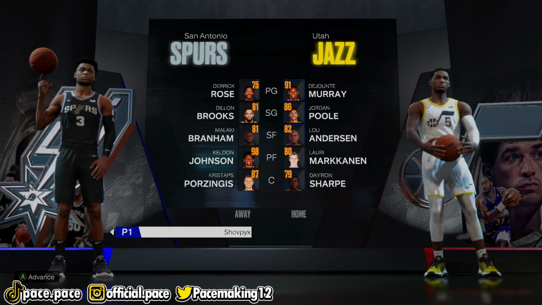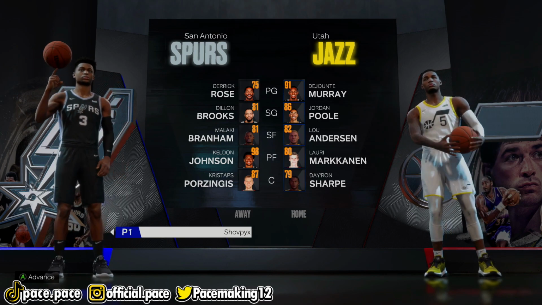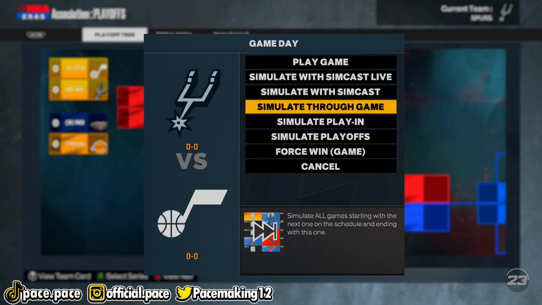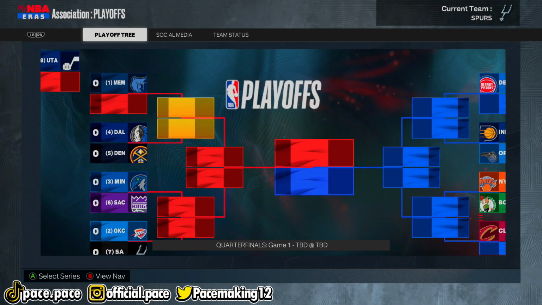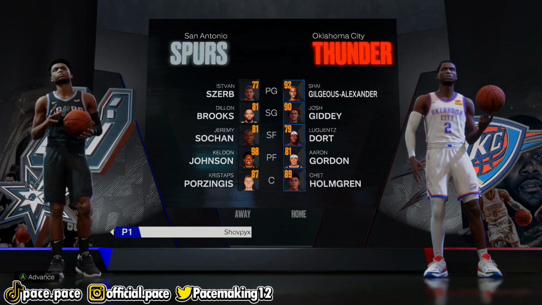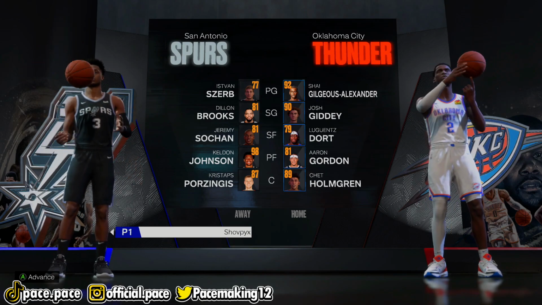Now we have to play against the Utah Jazz, who have Dejounte Murray and Jordan Poole. And the team looks okay. We actually have Derrick Rose now. I didn't even realize that. So good for us. Can we win this game? Yes, we actually did pull through.